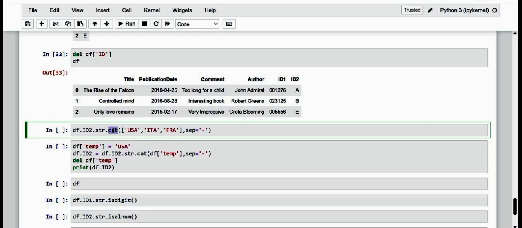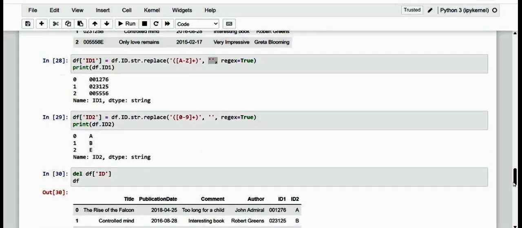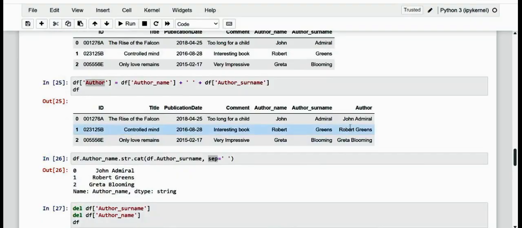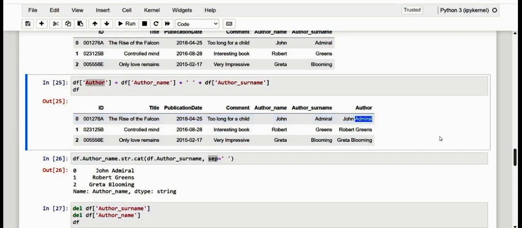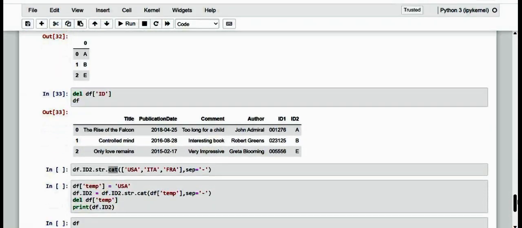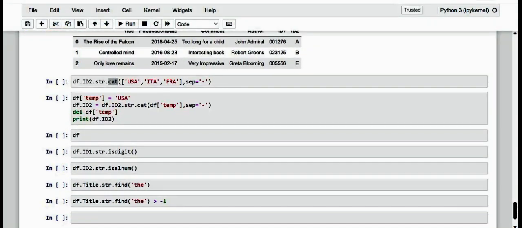Of course, you are able to replace it. If I scroll above, what we have just done is, of course, we have combined it with the author. Now we are just going to use this cat to add one or more characters to the end of each line in a column.